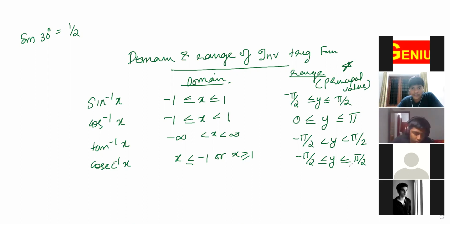And one condition is there, y not equal to 0. Why does this condition come? Because for 0, cosec is infinity. Remember that table.